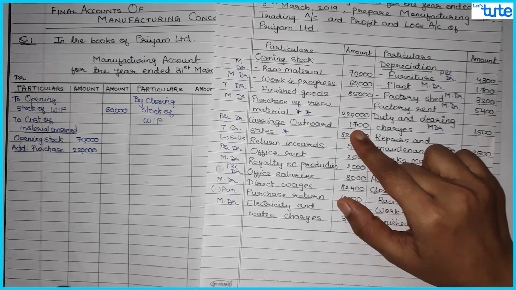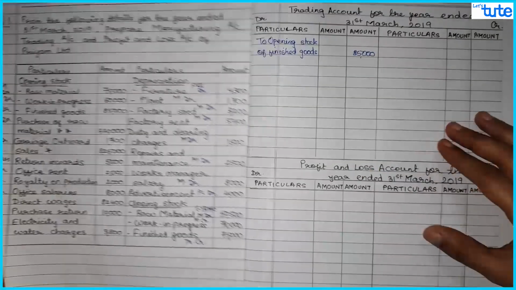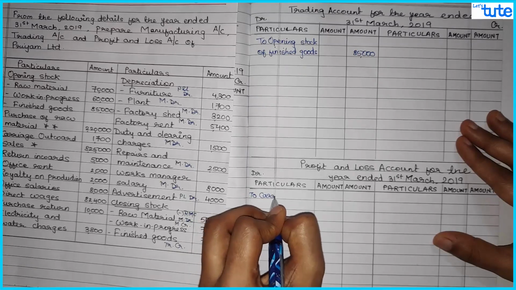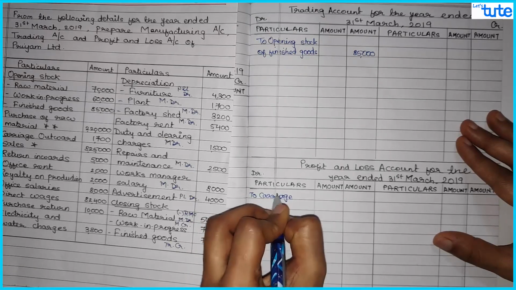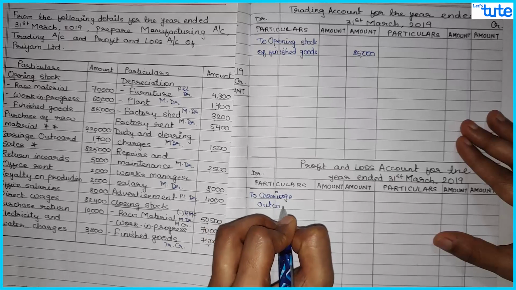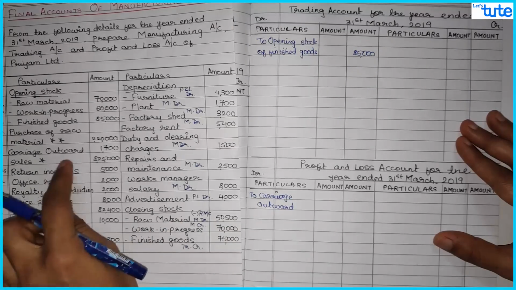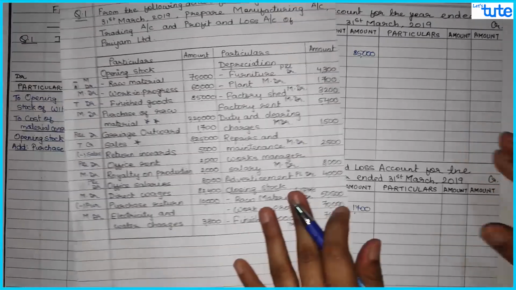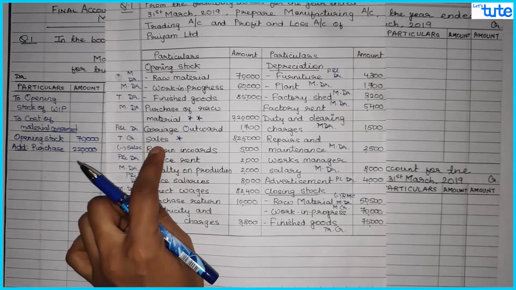Then we have carriage outwards. Now this is a selling expense, which will come in your profit and loss account. To carriage outward, and carriage outward is 1,700. In this question, no other adjustments are given.